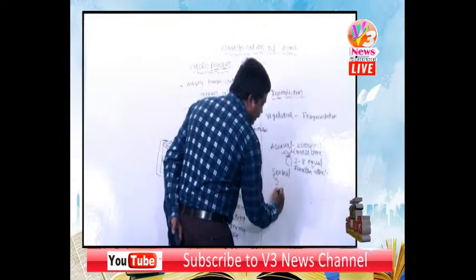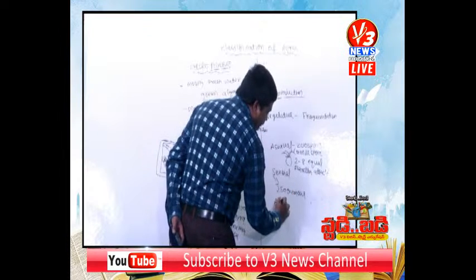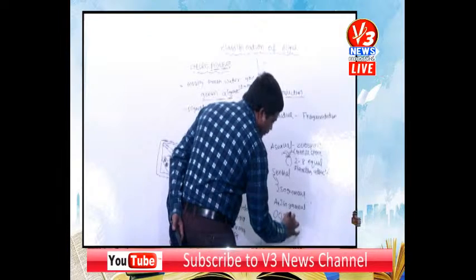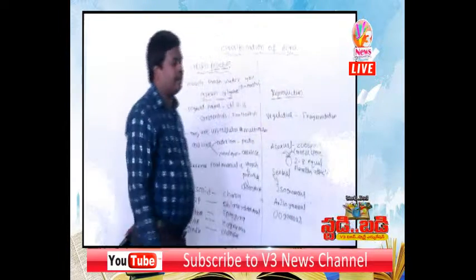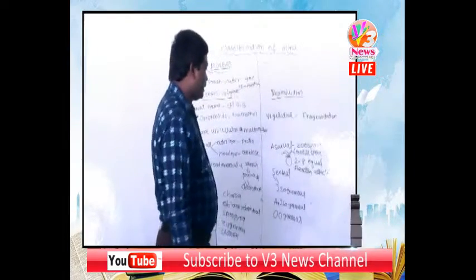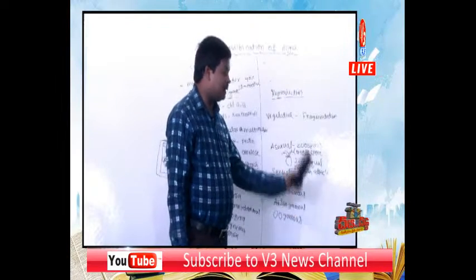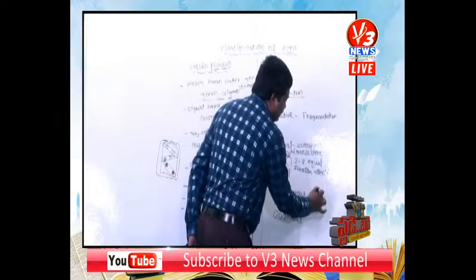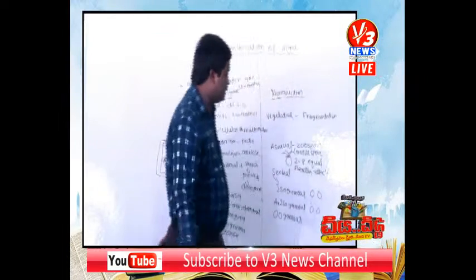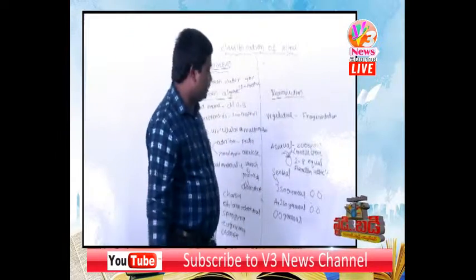Then sexually it reproduces by isogamous, anisogamous, oogamous. Once again, yesterday I told you the definitions of isogamous, anisogamous and oogamous. The fusion of male and female gametes similar in size is called isogamous. The fusion of male and female gametes dissimilar in size is called anisogamous.